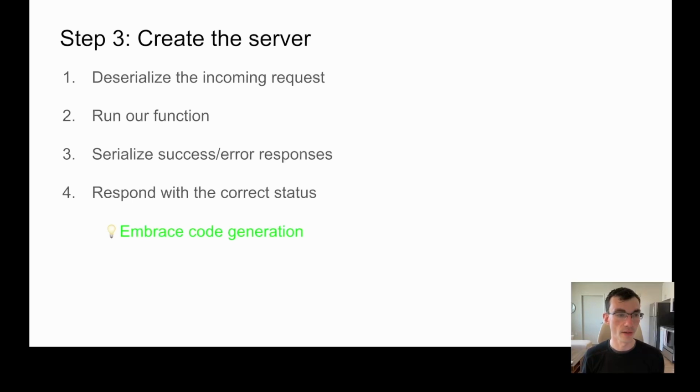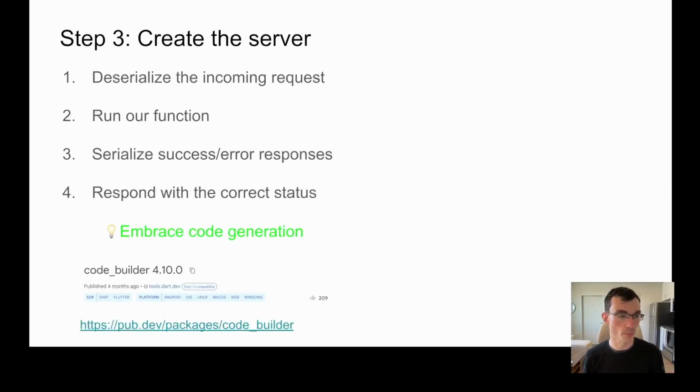So I'm going to suggest that the design principle for this one is to embrace code generation. When I need to do code generation, which I happen to do a lot of, I almost always turn to one of the amazing tools we do have, which is the code_builder package by the Dart team, which is really cool. It lets you express the Dart code you would like to generate in a declarative way in this kind of meta language, where you're declaring classes, methods, and fields, and then it will spit out relatively good looking Dart code.